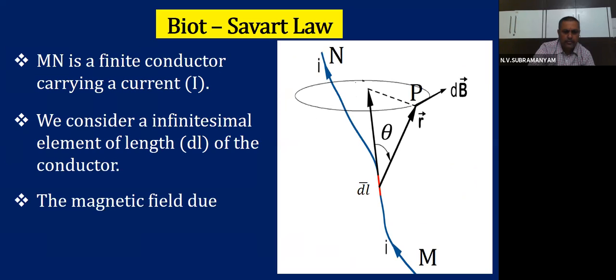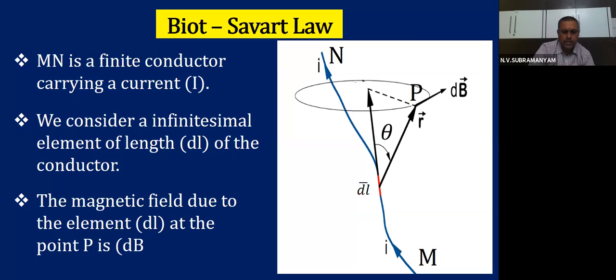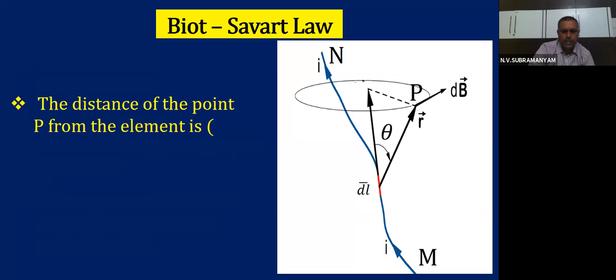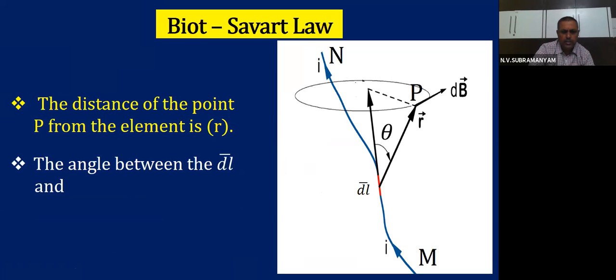The magnetic field due to the element dl at the point P is dB. And the distance of the point P from the element is how much? r. So that's what we are seeing here. We are seeing this distance from dl to P. The distance is how much? r. The angle between dl and position vector r is theta.